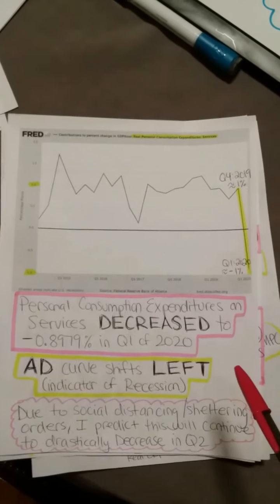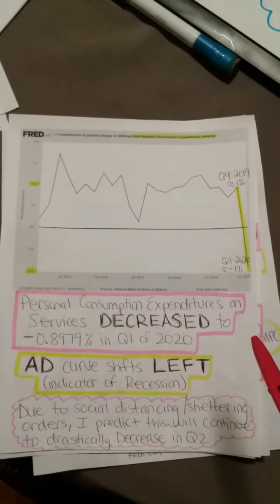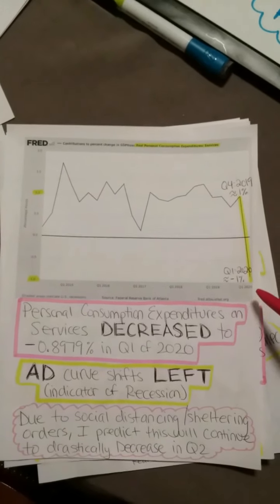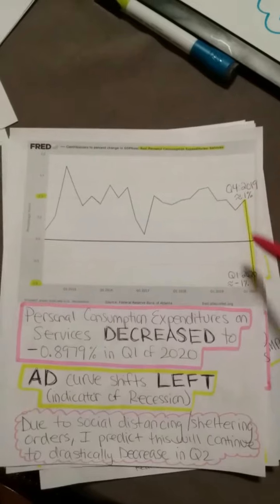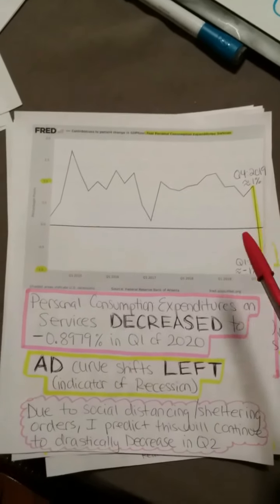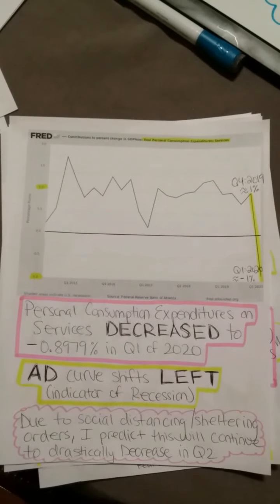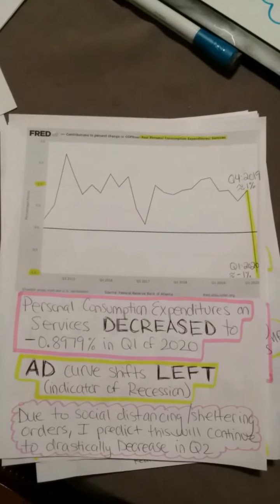On this graph, we see an even greater decrease in personal consumption expenditures, except this is on services, all the way down to almost negative 1% in just a few months. This would cause the AD curve to shift left, another indicator of recession, and due to social distancing and sheltering orders, I predict this will continue to drastically decrease in quarter two.